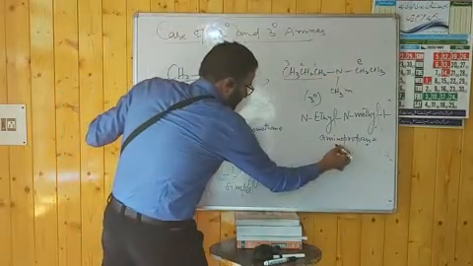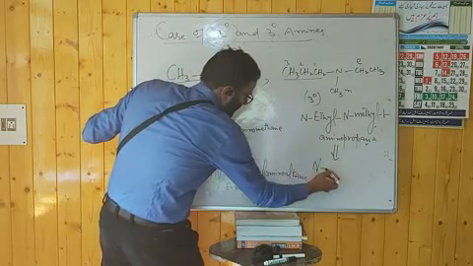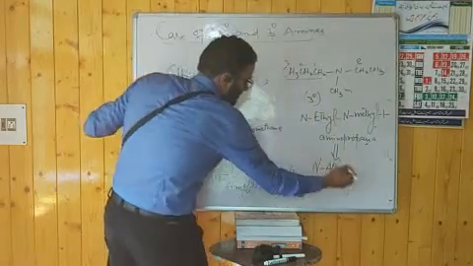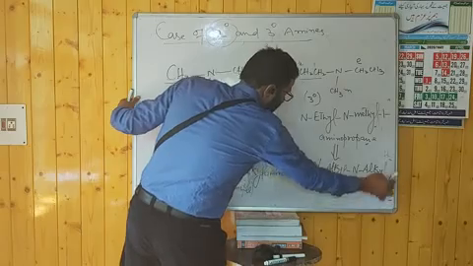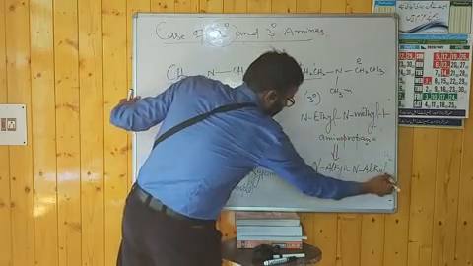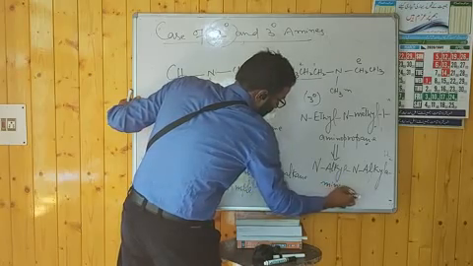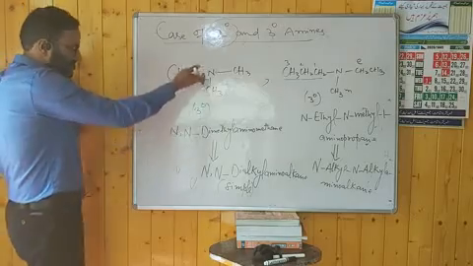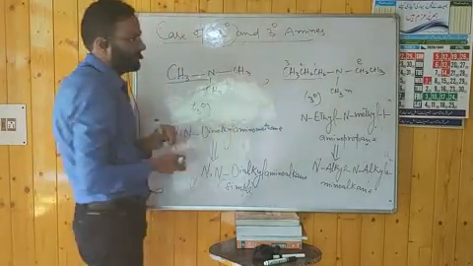The general way will be N-alkyl, this one, then another alkyl, N-alkyl, this one, then aminoalkane. This is for the symmetric one. This is for the unsymmetric or mixed 3-degree amines.